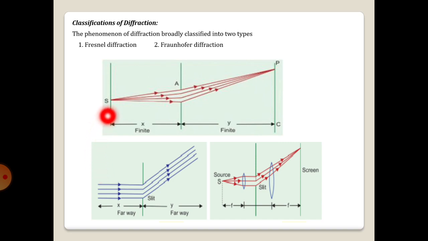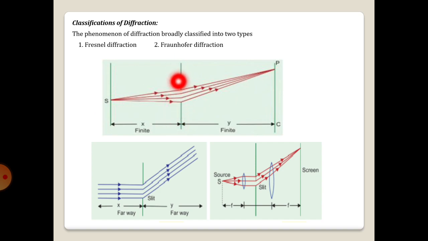In the Fresnel case of diffraction, the source and screen are placed at a finite distance from the obstacle. That is, the source is placed at a finite distance from the obstacle, and the screen is also placed at a finite distance from the obstacle.